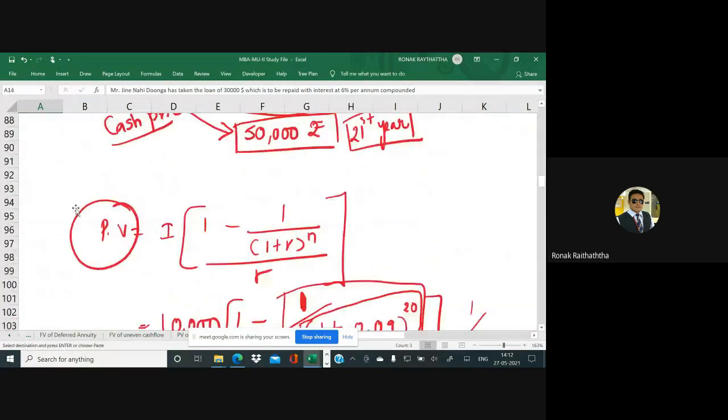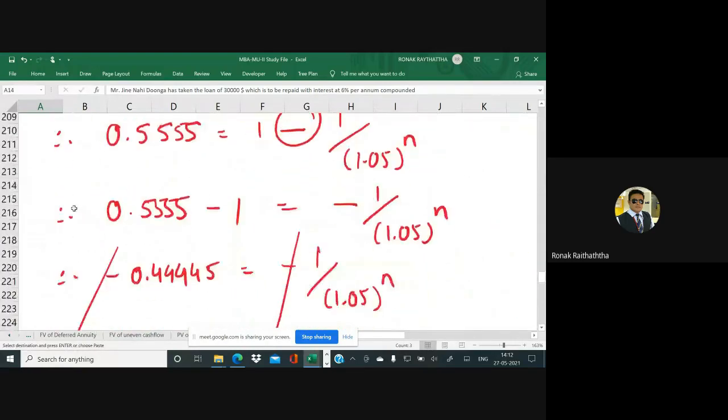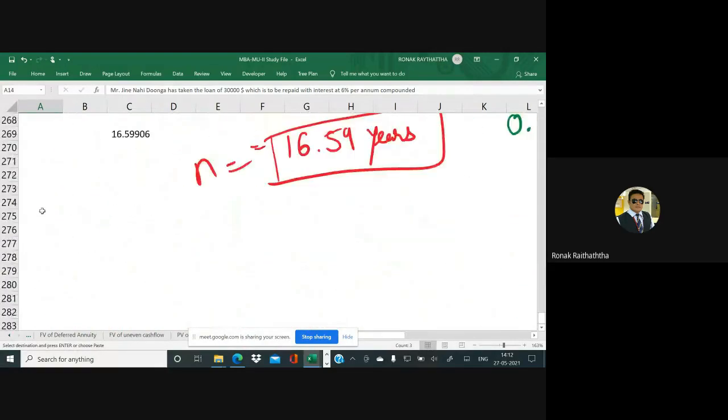I'm covering as many varieties as possible from our side, so there would be absolutely nothing left in the time value of money.